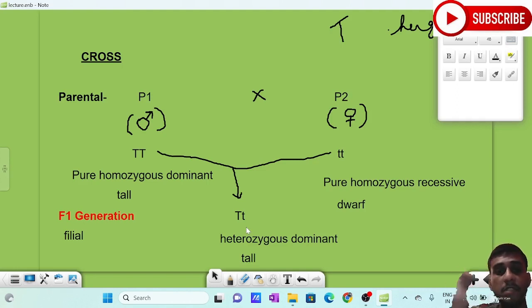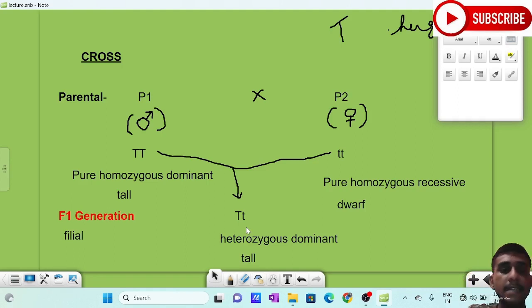Why is it missing? In order to understand the missing character, he conducted another experiment in the monohybrid cross, which is the selfing of the F1 generation, to understand what the condition of the F2 generation will be. F2 means the next generation. In the F1 generation, only one of the parents' characters was shown, and he was shocked because the other parent's character was missing, even though the cross was between two different parents.